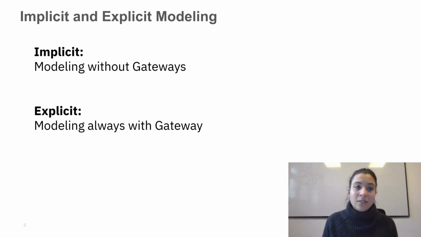In general, you can say that implicit and explicit modeling are both fine in the BPMN standard, and implicit modeling means you use no gateways. So you leave gateways out whenever you can, and explicit modeling means you always model with gateways. And from the best practice perspective, it's always good to use the gateways. And let's have a look into an anti-pattern of implicit modeling and how we can improve it with using gateways.